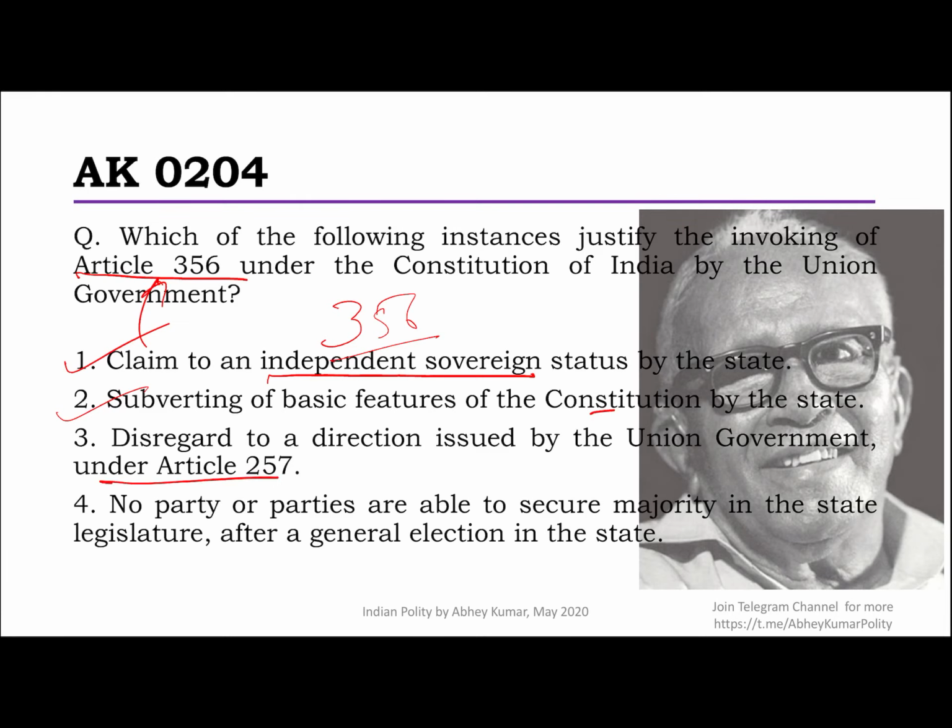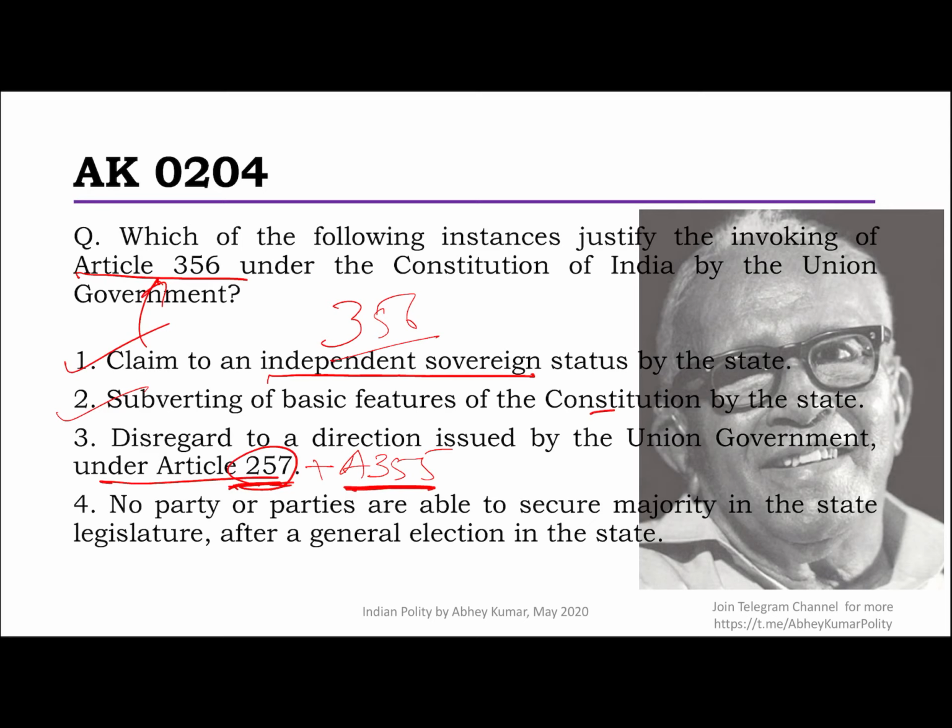Disregard to a direction issued by the union government under Article 257. This, in fact, is a very clear-cut provision there. You should know that Article 257 as well as Article 355. So 257 is regarding direction for maintenance of means of communication declared to be of national importance or military importance, and also regarding the protection of railways in the state. That's 257.